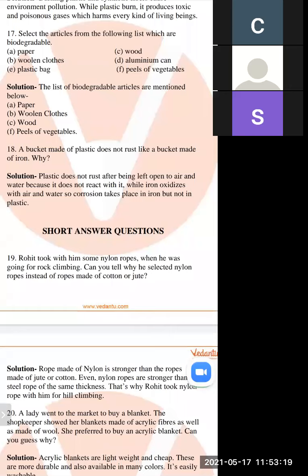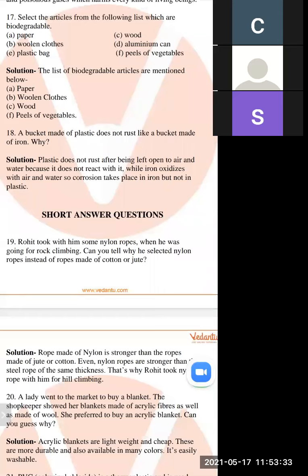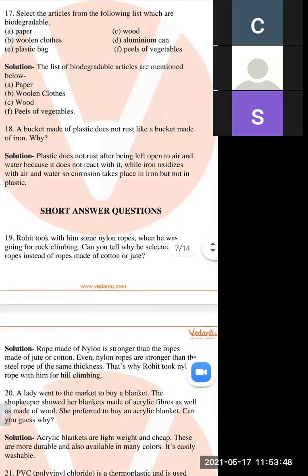Why? Because plastic does not react with air and water, but iron reacts with air and water and forms rust. When iron comes in contact with air and water, the iron oxidizes, and so it rusts.